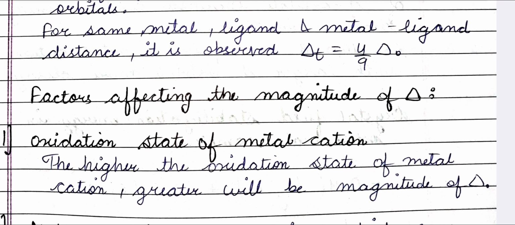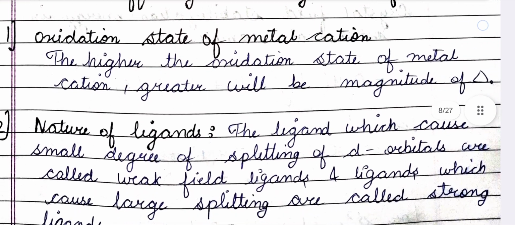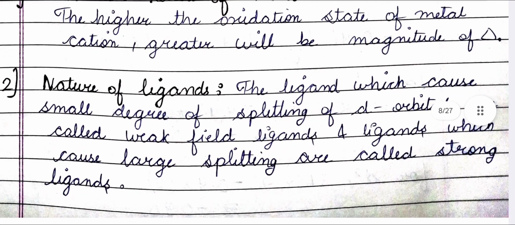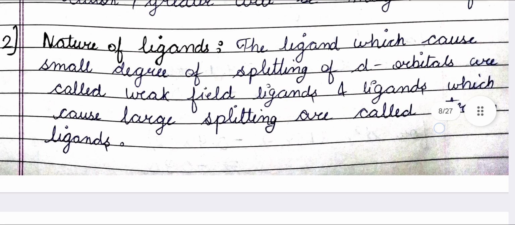Factors affecting the magnitude of Δo. First, oxidation state of the metal cation. The higher the oxidation state of the metal cation, the greater will be the magnitude. Second, nature of the ligand. The ligands which cause a small degree of splitting of d orbitals are called weak field ligands, and ligands which cause large splitting are called strong field ligands.